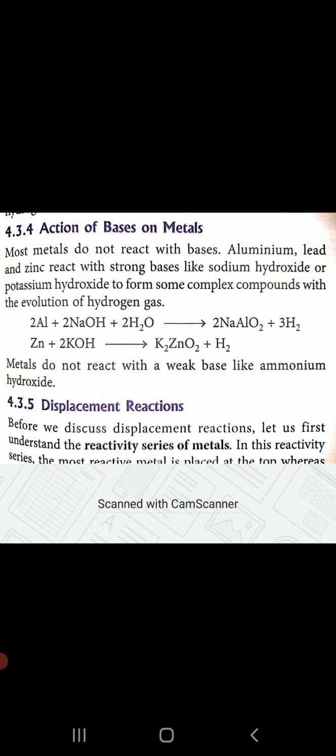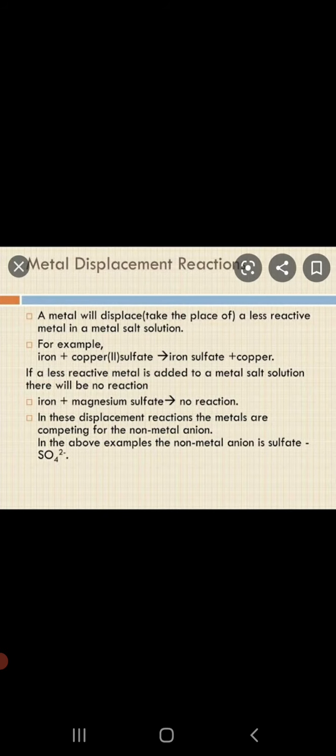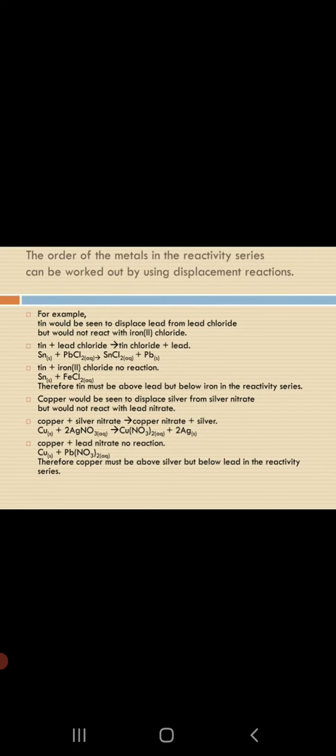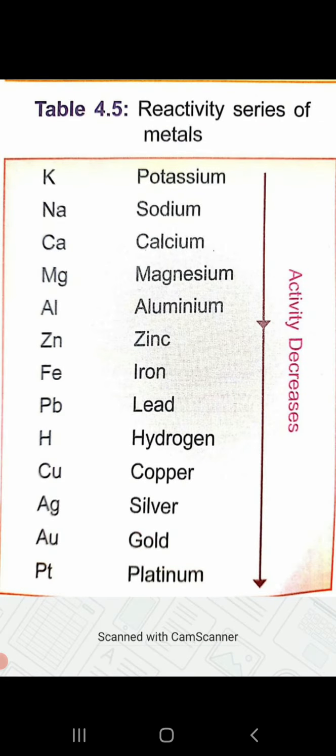All right, children. So next we will study about the displacement reactions of metals, which is also called as metal displacement reaction. This displacement reaction is basically based upon the reactivity series. Children, on the screen now you're looking at the reactivity series of metals, which is basically showing the decreasing order of the reactivity.